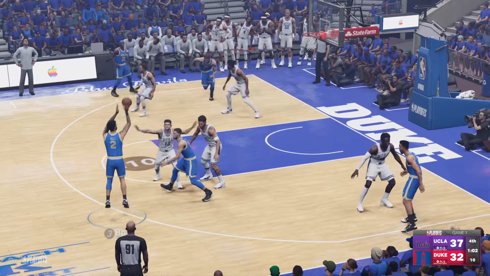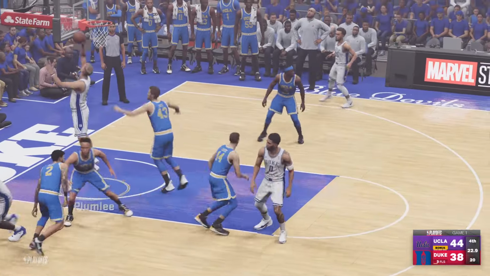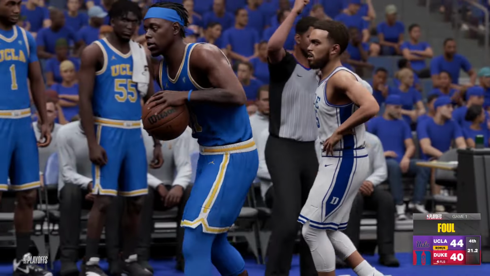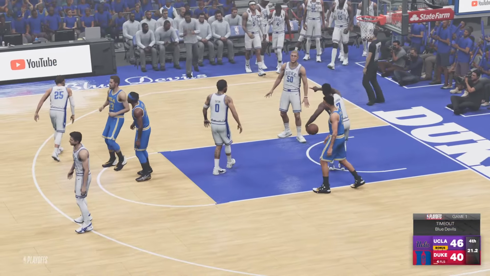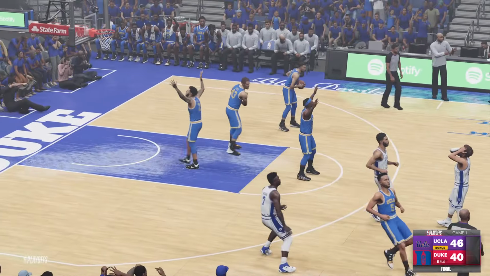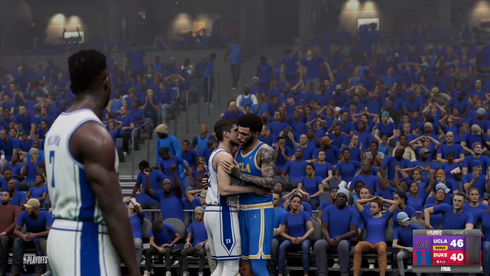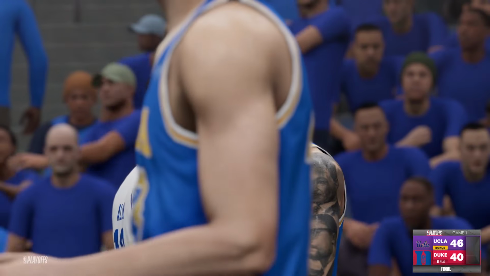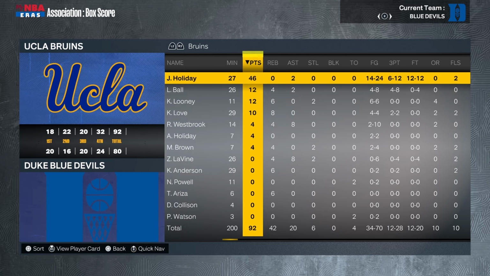UCLA ball. It's Lonzo for 3, and then in the 4th, Tatum finds Mason Plumlee, gets the score down to 4 points, 44-40. They have to start fouling. Aaron Holiday hits both his free throws, and that will do it. Duke gets upset. UCLA advances as Lonzo Ball consoles Grayson Allen. They will face the winner of Kentucky, North Carolina. Jayson Tatum went off for 40 points, and Aaron Holiday led the UCLA Bruins with 46 of his own.